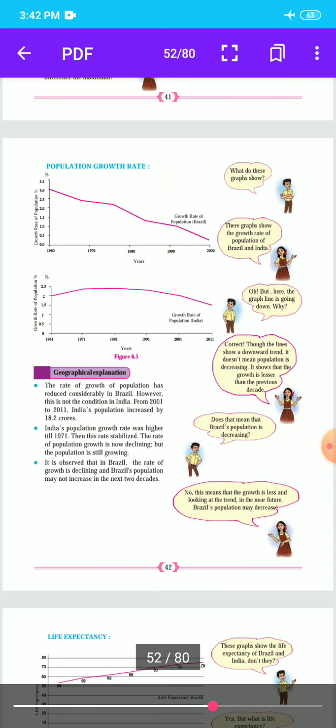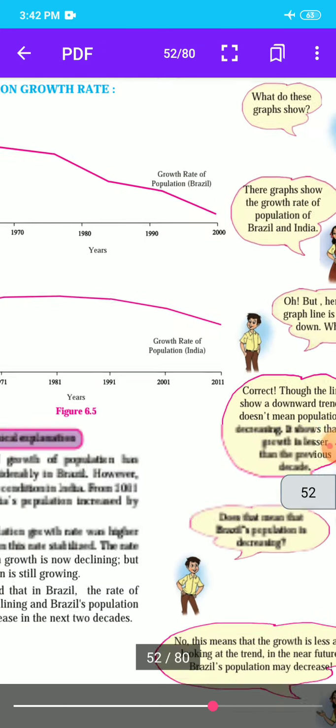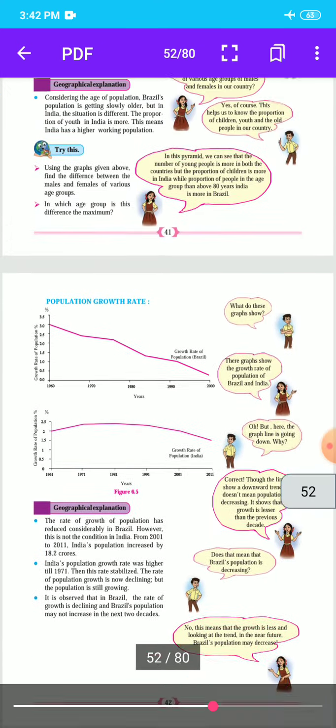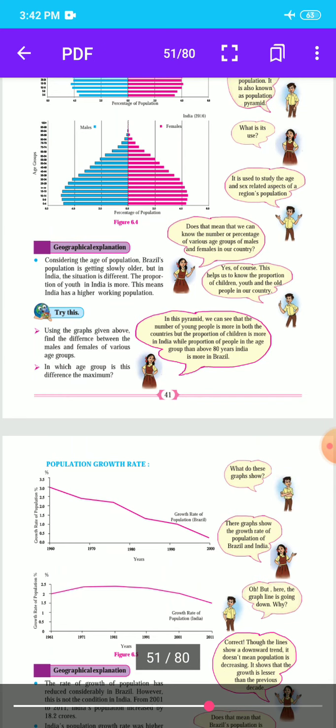Here we completed some graphs: 6.5, population growth rate, then the percentage of population, age and sex pyramid, then population composition, sex ratio, figure 6.3. Here we completed these points.